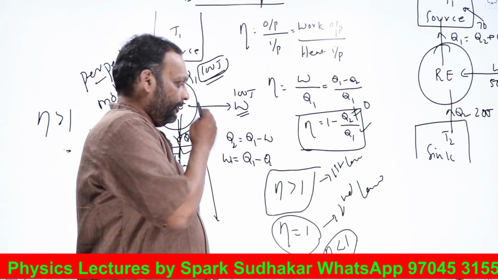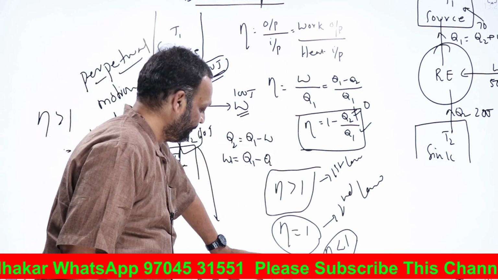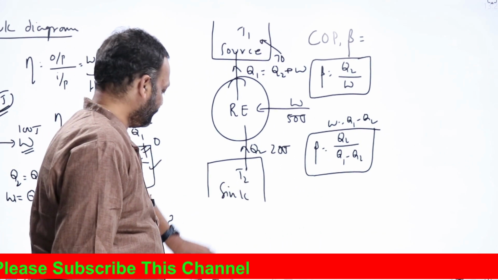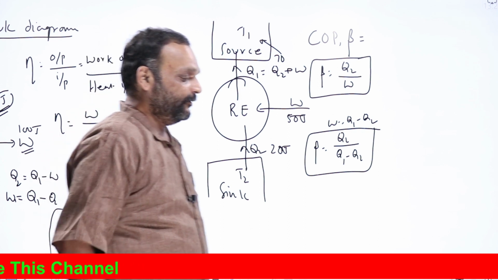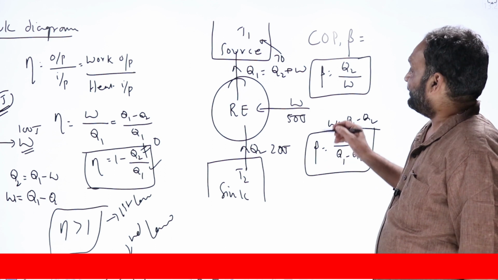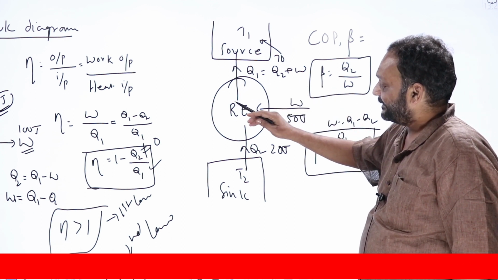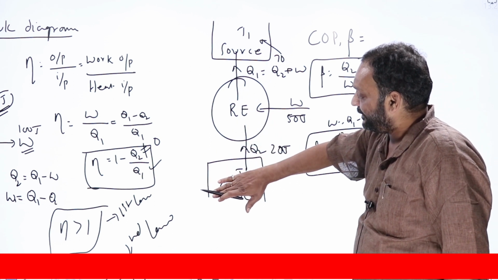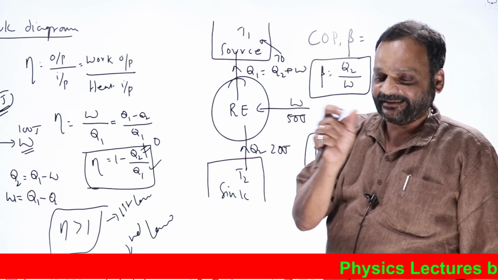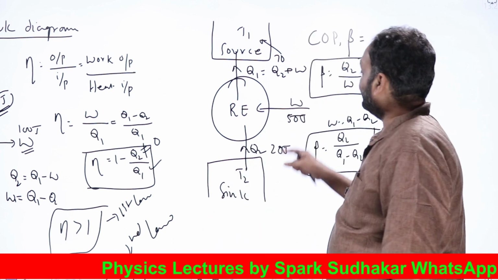Now there is another statement of second law in terms of refrigerator. That statement is given by Clausius. According to Clausius statement, without the help of external agency, no lifeless engine or inanimate agency can transfer heat from a low temperature reservoir to a high temperature reservoir. The wordings may change slightly here and there from the textbook, but the meaning is the same.